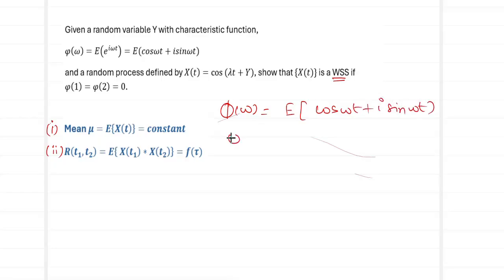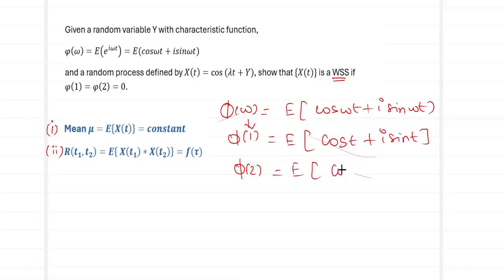So, what will be phi of 1? Wherever we have omega, replace it with 1. So this becomes expected value of cos t plus I sin t. And what is going to be phi of 2? This will be expected value of cos 2t plus I sin 2t.